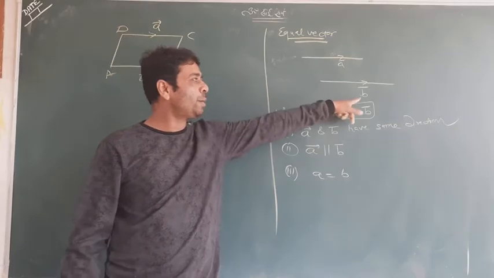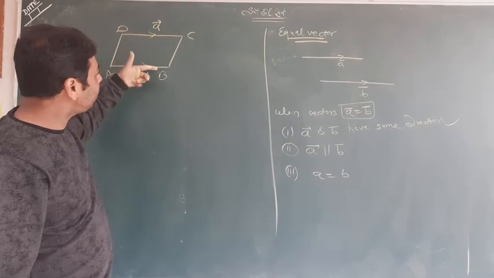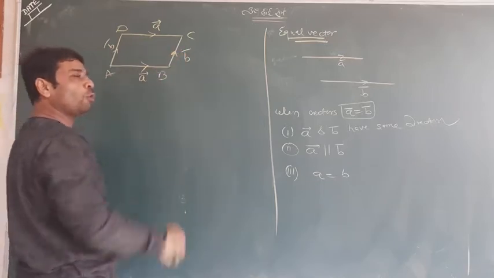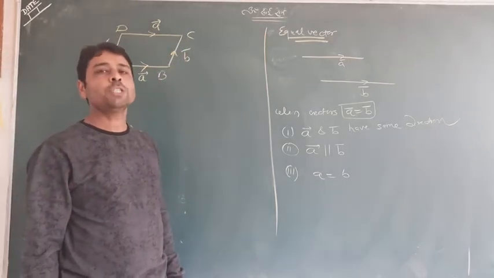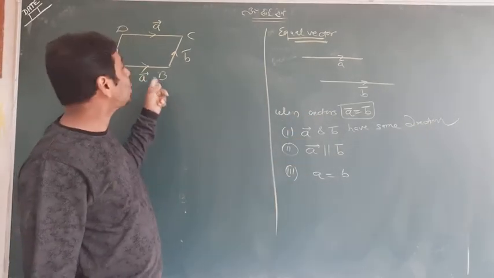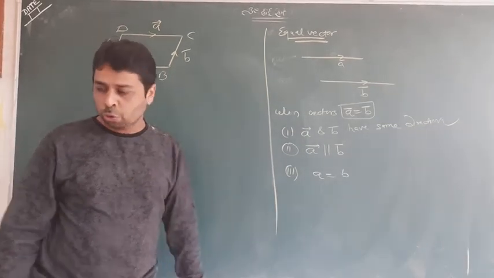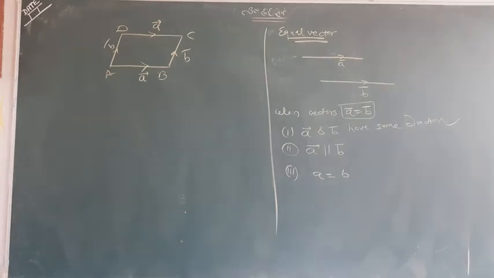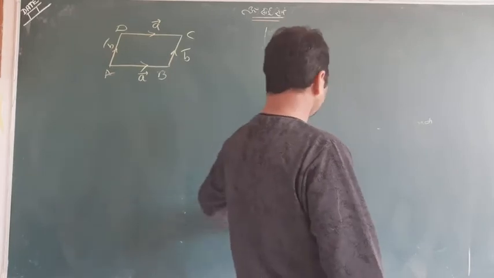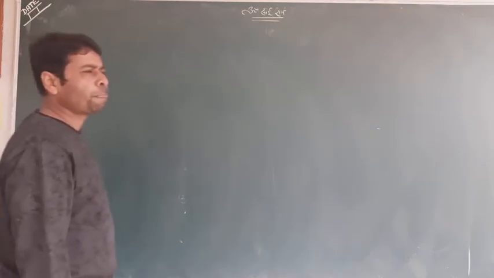This time I took A and B and I wrote A equal to B, but while making the picture, if you say it is A, you can say it is A. Suppose it is B, you can say it is also B, because both are equal vectors. So this is a very good thing you are learning, and two equal vectors will apply like that in such kinds of quadrilaterals, in rectangles and so on. This is a way which I wanted to share. Many things I have to tell you, one by one I will tell you. So you have seen the equal vector.